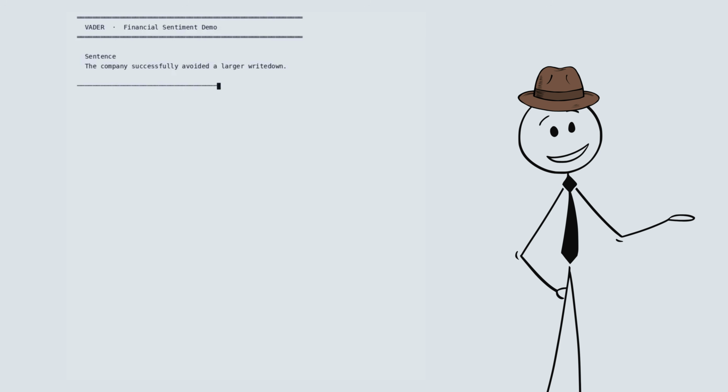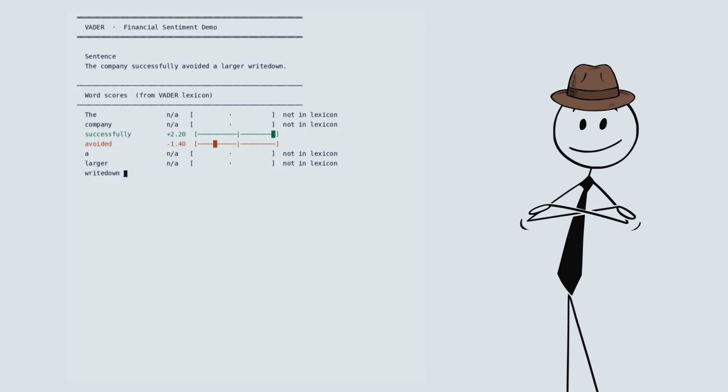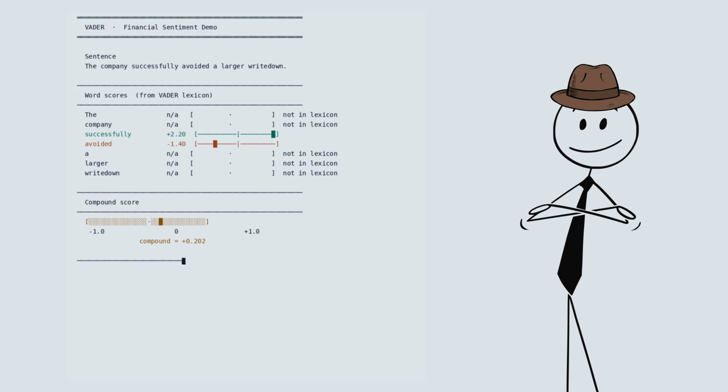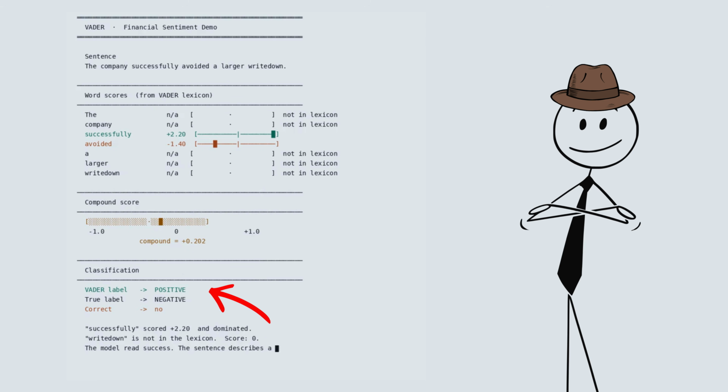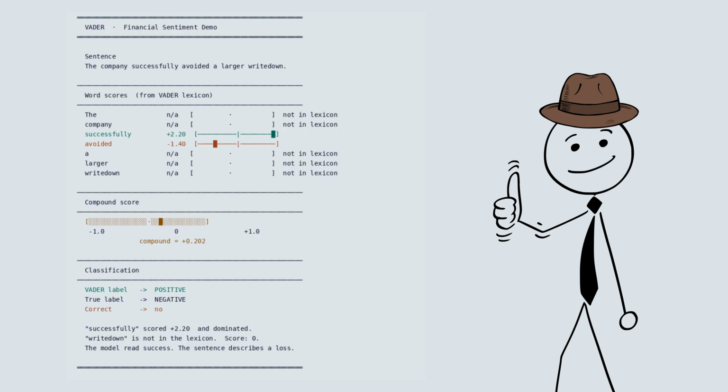One sentence, 51 characters. The company successfully avoided a larger write-down. A human reads that and understands. The company limited its damage. It is a negative announcement dressed in controlled language. VADER reads the same sentence and returns positive. This is not an edge case. It is a structural problem, and it is entirely predictable once you understand how VADER computes its scores.